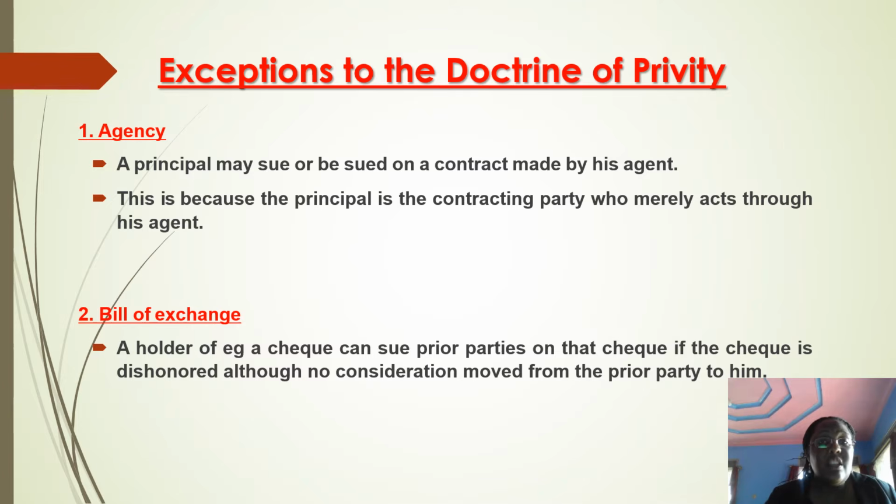But because it is a bill of exchange, because it is a check, the law gives an exception to allow you to sue the signatory on the check in case the check bounces, for example. Even if you're not party to the original signatures and the deal between the original signatories, as long as it's transferred to you, you're entitled to sue on that check.